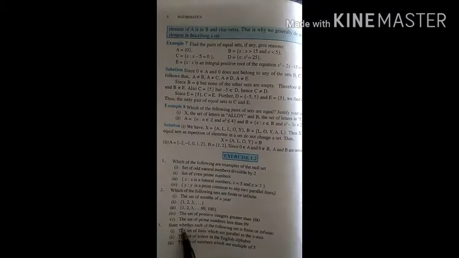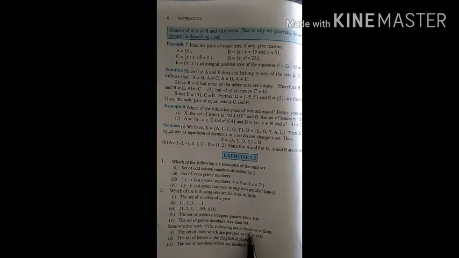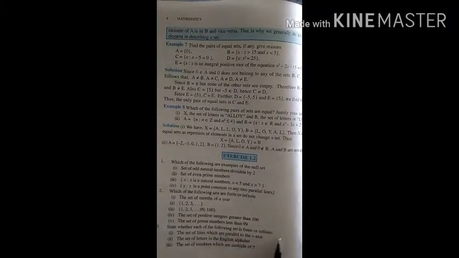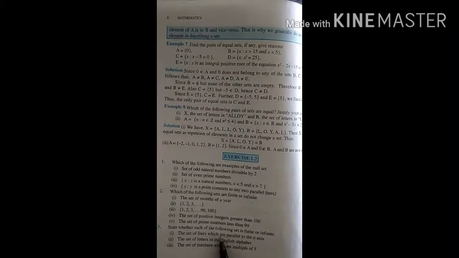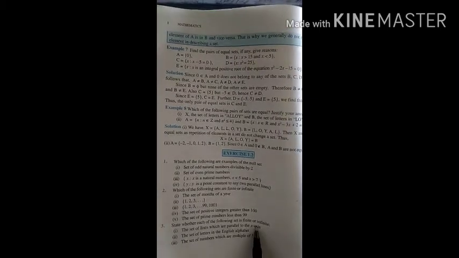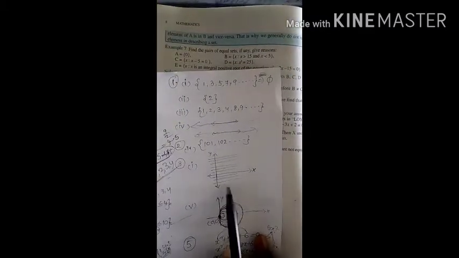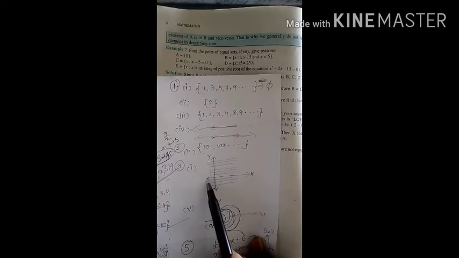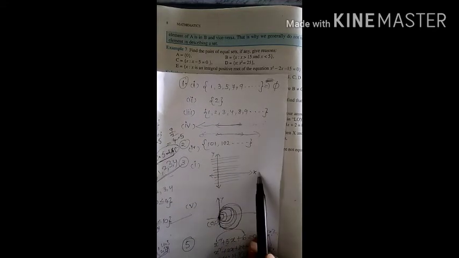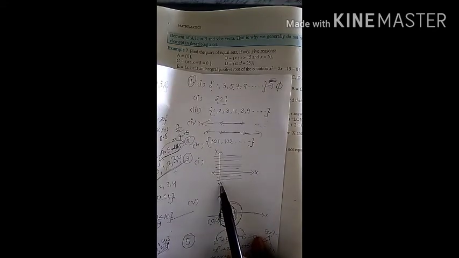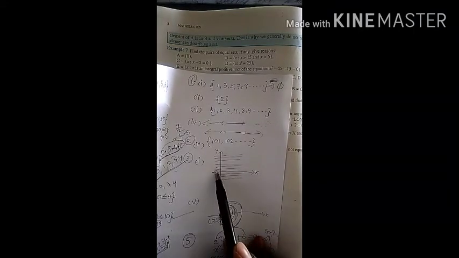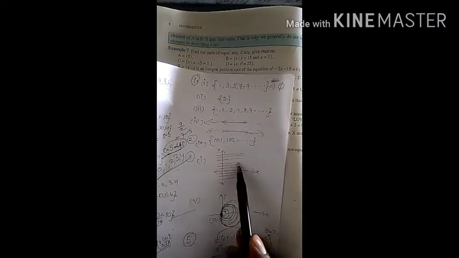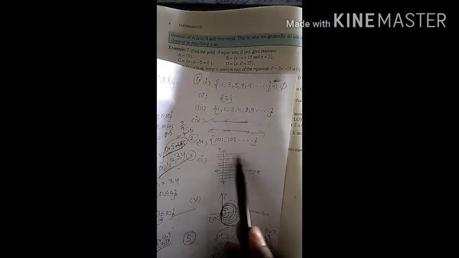Next, third Roman numeral: state whether each of the following sets is a finite or infinite set. The first statement is the set of lines which are parallel to the x-axis. This is an infinite set because, see, the horizontal line represents the x-axis, the vertical line represents the y-axis. For this x-axis we can draw an infinite number of parallel lines, right?